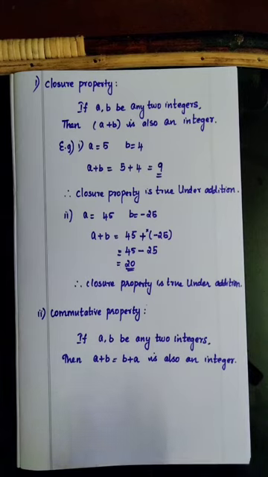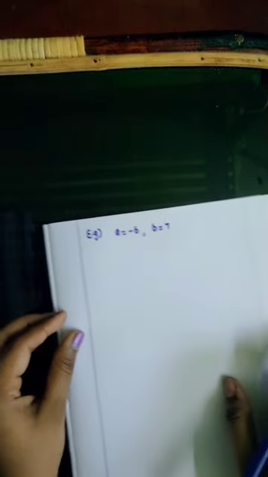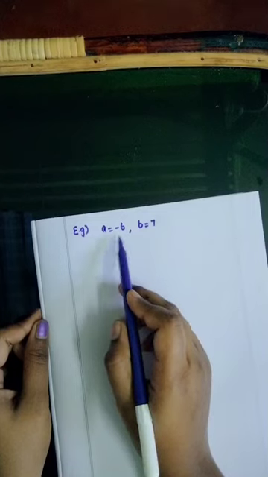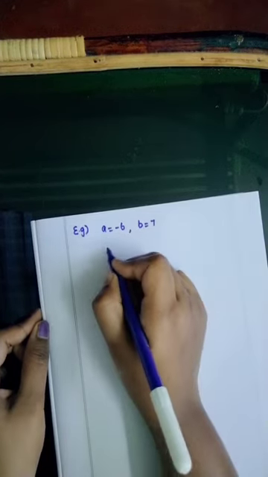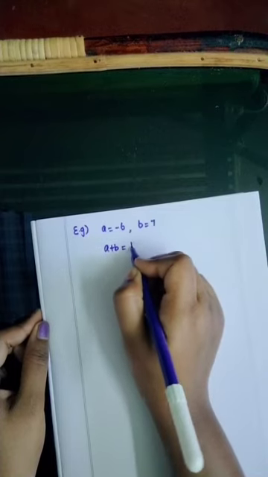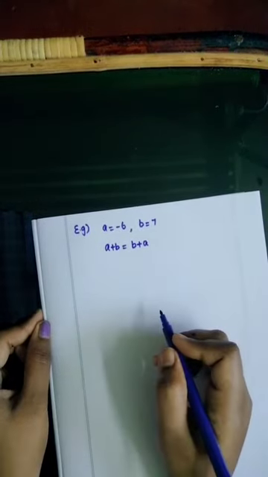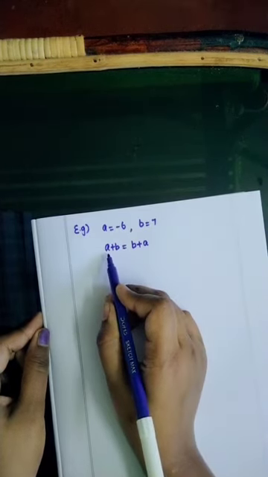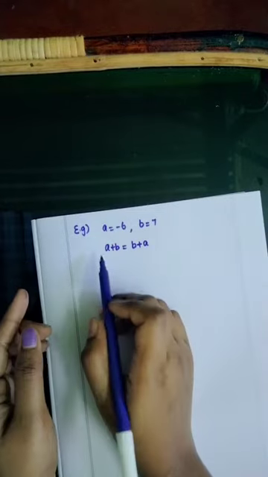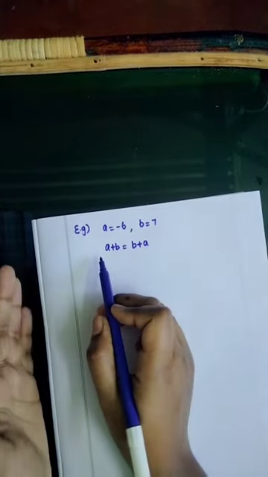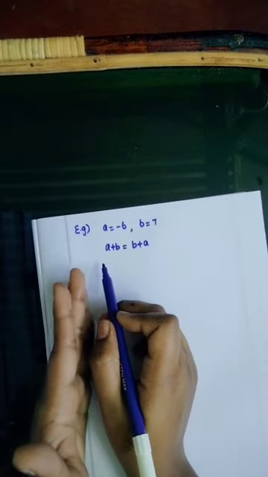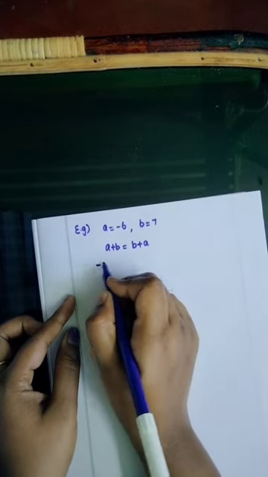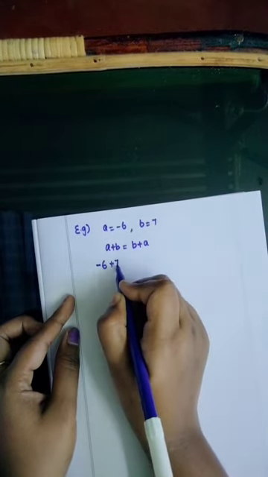We can see one example. The value for a is minus 6, the value for b is 7. We need to prove a plus b is equal to b plus a. I take this as the LHS, the left hand side, and this one as the RHS, the right hand side. What is the value for a? The value for a is minus 6, the value for b is 7.